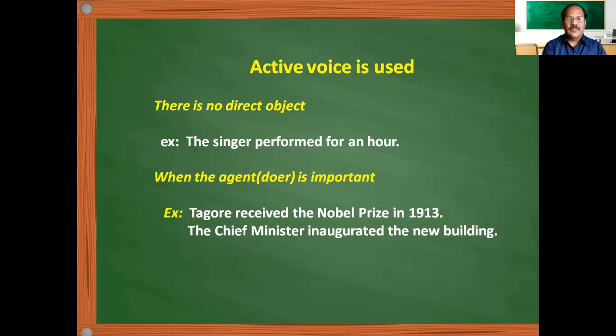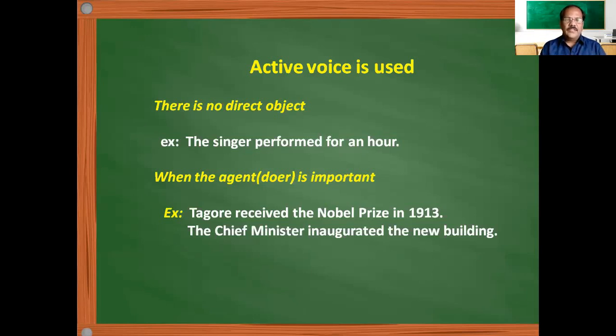Who achieved the Nobel Prize in India? The first man to achieve it, that is Tagore, received the Nobel Prize in 1913. So the more focus is on the subject.